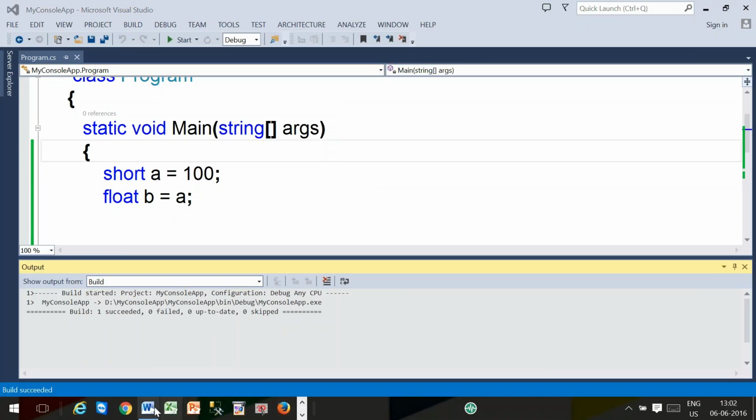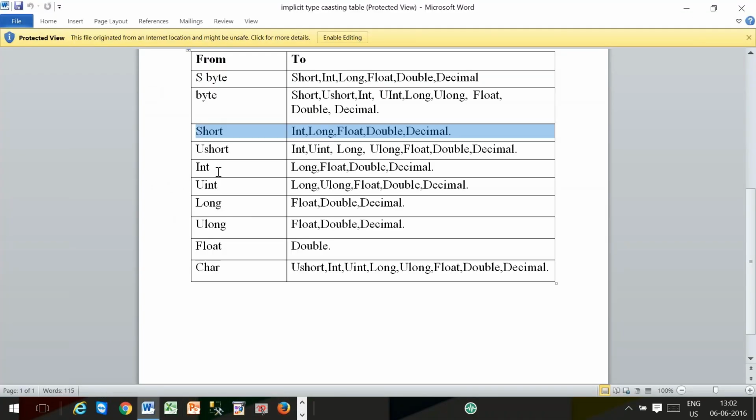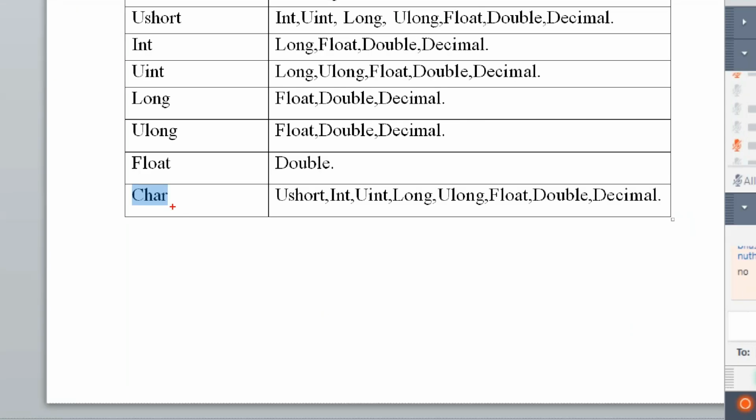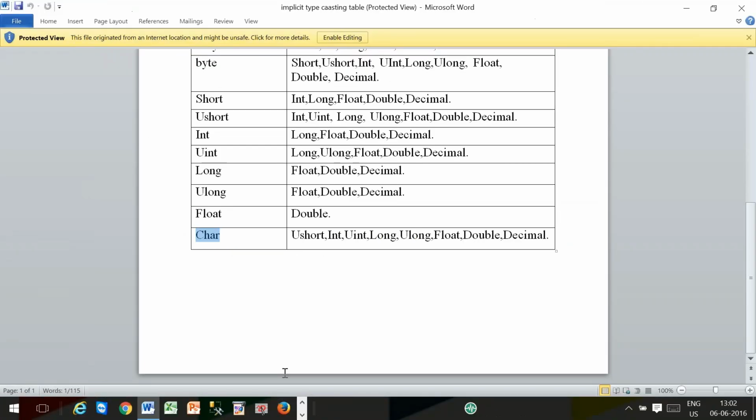Like that. Next, ushort to int, uint, long, ulong, float, double, decimal. Like this we have various types. Finally, you can say char is also supporting conversion to ushort, int, uint, long, ulong, float, double, decimal. It is also supporting. You observe.